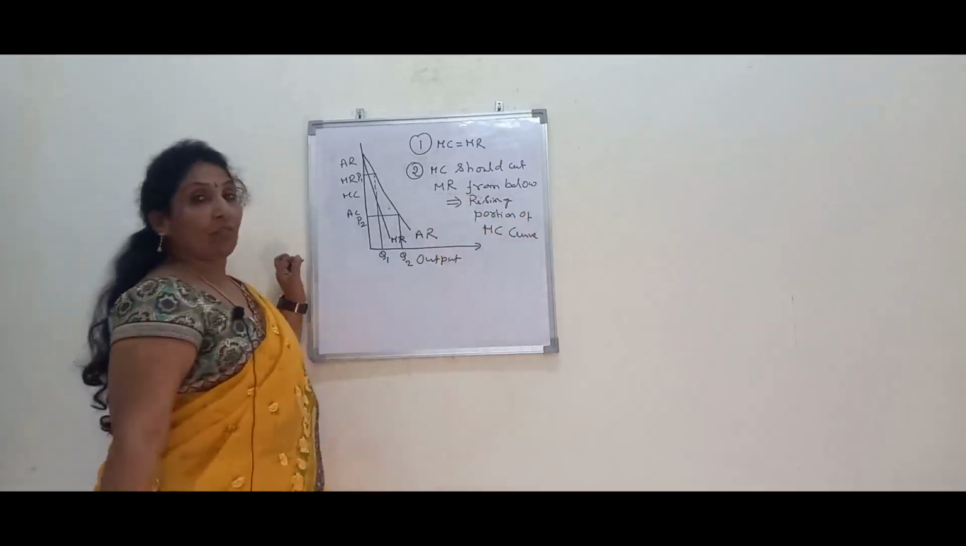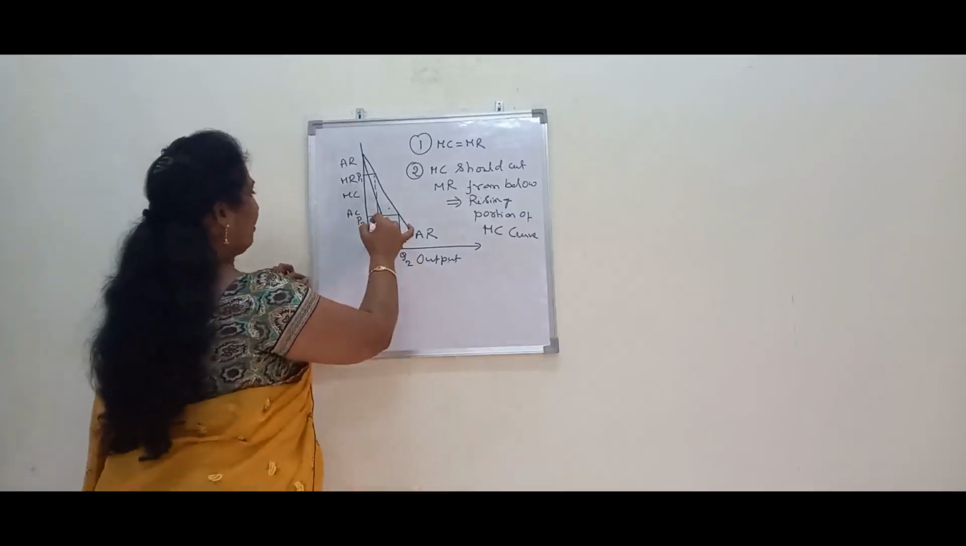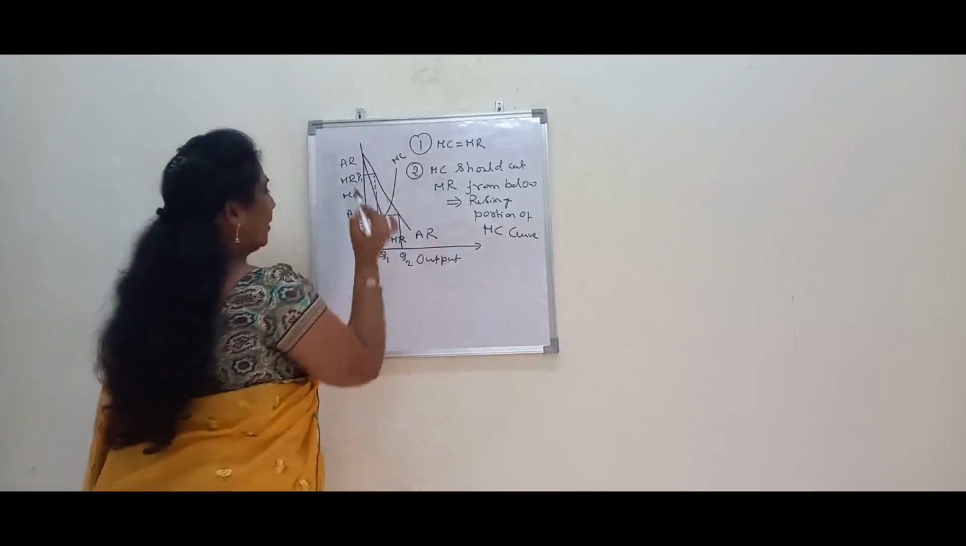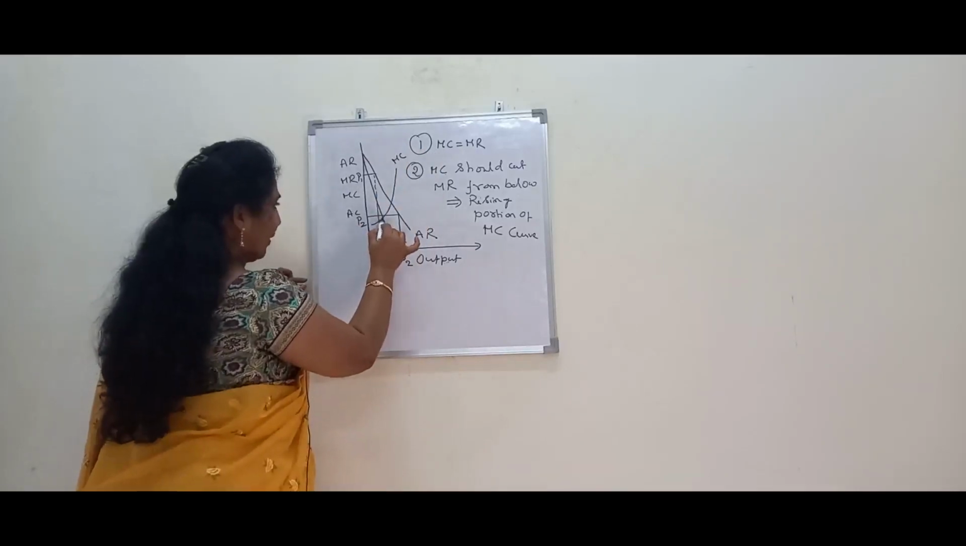Rising portion of the MC curve. Then how do I draw the MC curve? I am drawing the rising MC curve like this. So this is the MC curve. So MC is intersecting the MR curve here.